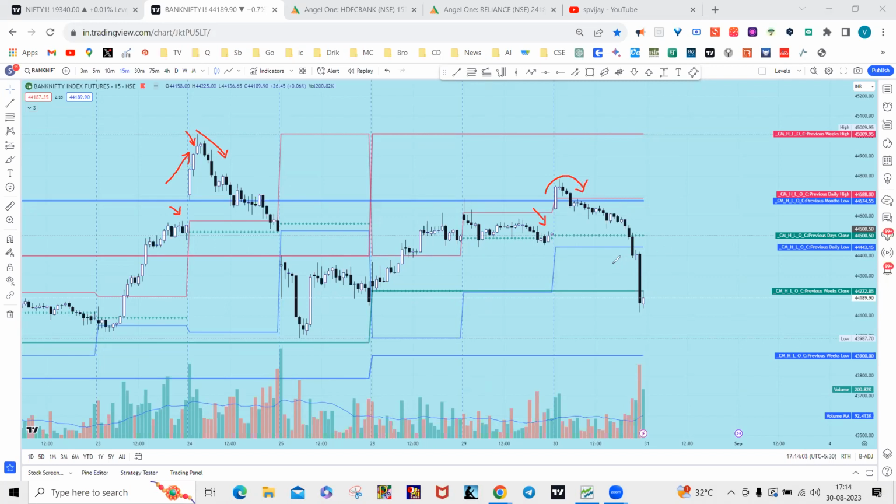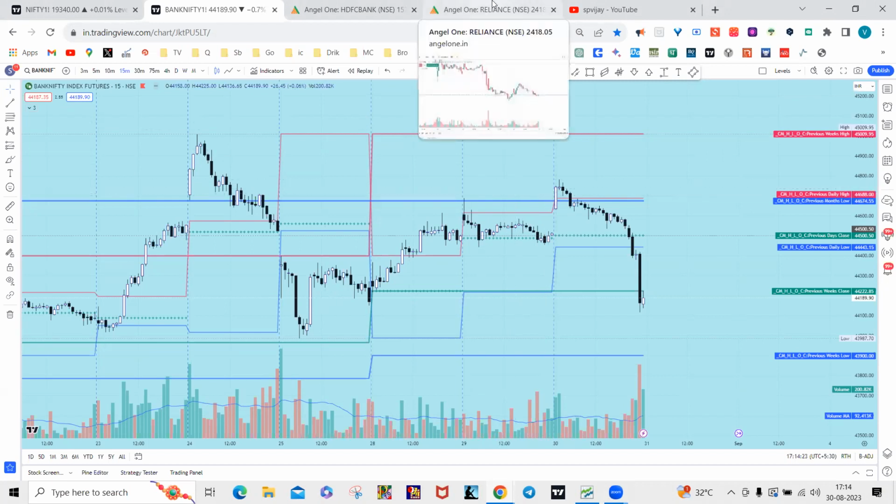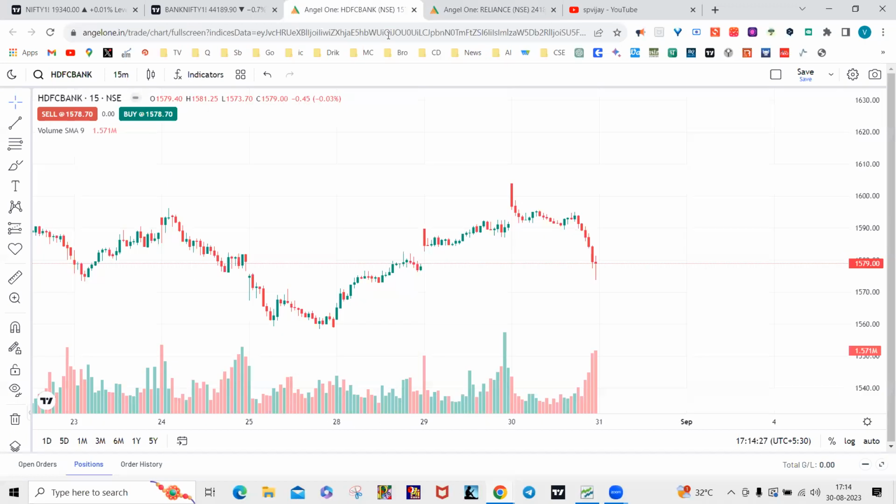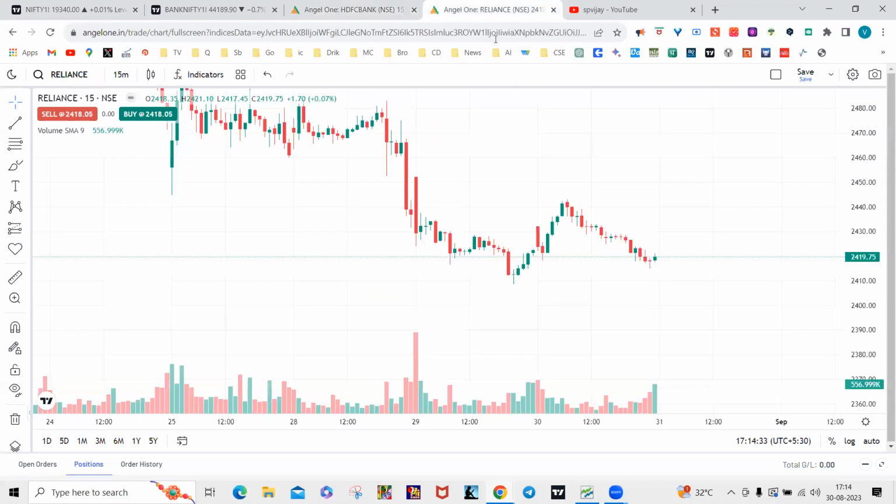What I'm trying to convey is that at 9:15 itself, you get an understanding that when two heavyweights are having a bearish bias, you better not go on the long side, or be cautious on the long side, whatever setup you're trading. You need to be cautious on such price observations, because open is equal to high and open is equal to low are simple price based concepts which are very effective to understand the opening sentiment just when the market opens at 9:15. You don't need any price action to unfold. That is the simplicity of this concept.